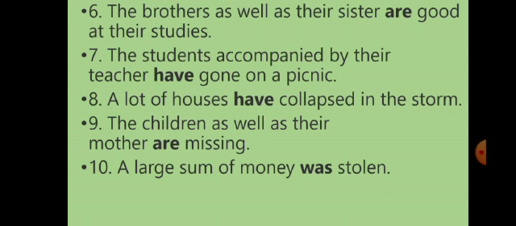We add s to the base verb with singular nouns and pronouns like he, she, it. And we write the verb in the base form with plural nouns and pronouns like I, you, they, we.